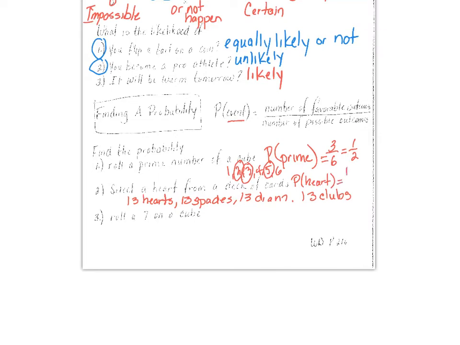Well, there are 13 out of 52 cards in a deck. And if you guys notice, 13 over 52, isn't that a fourth of the deck? So this reduces to 1/4.